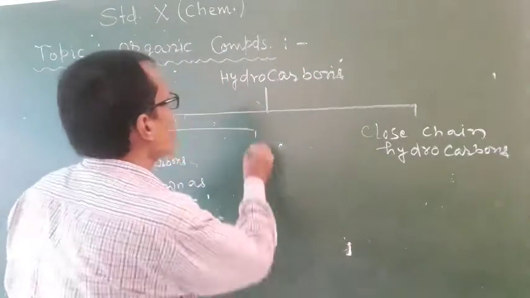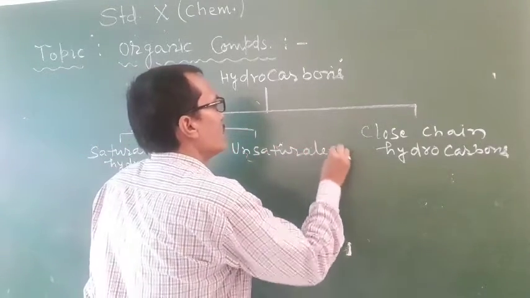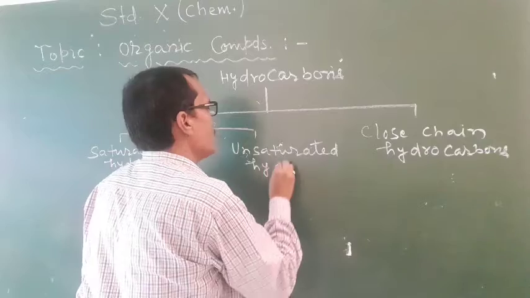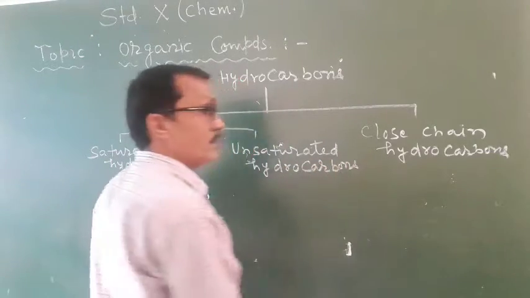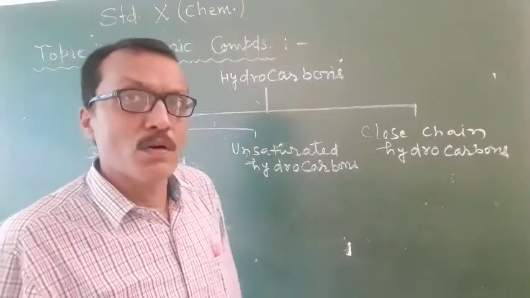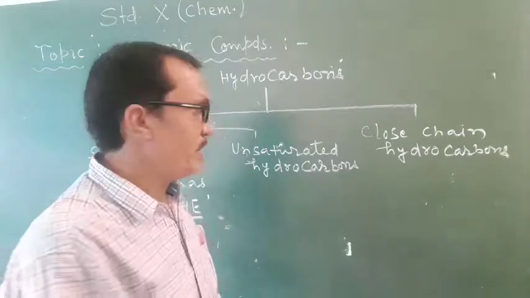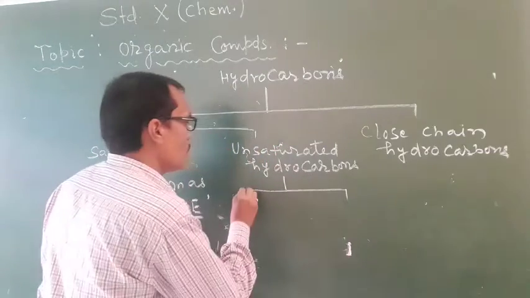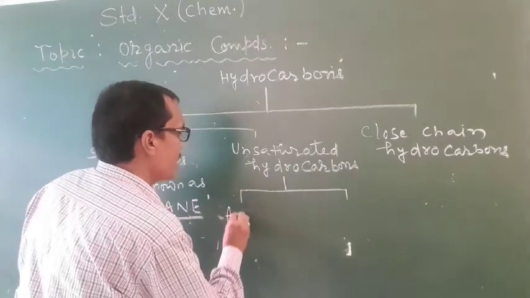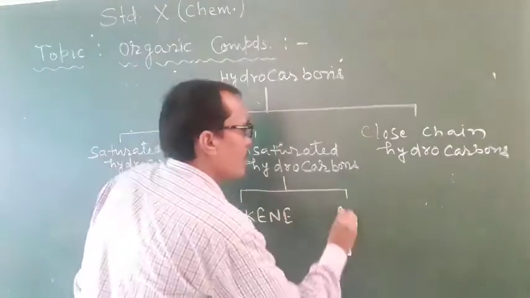Now students, unsaturated hydrocarbons. Unsaturated hydrocarbons are those hydrocarbons which contain either double or triple bond between carbon and carbon atoms. So on that very basis, unsaturated hydrocarbons are also of two types, alkene and alkyne.